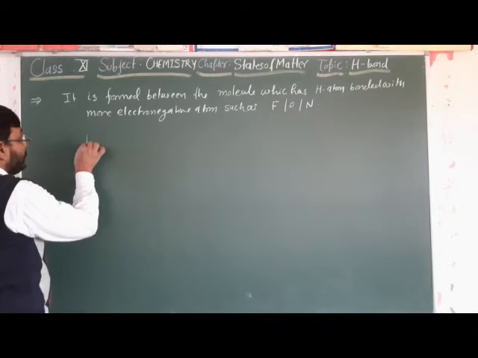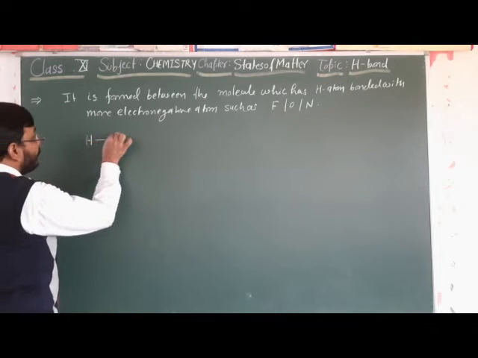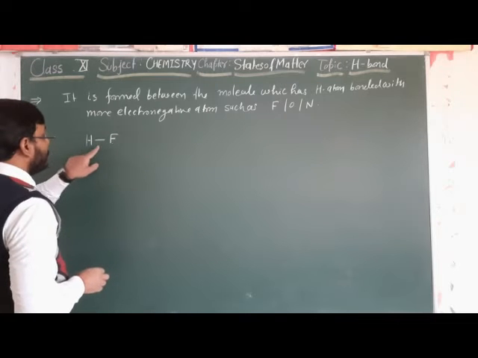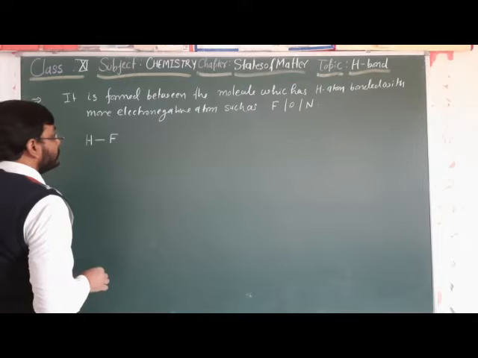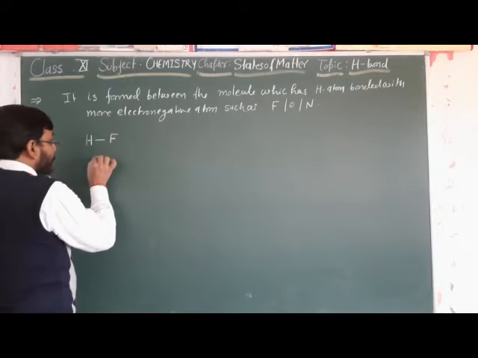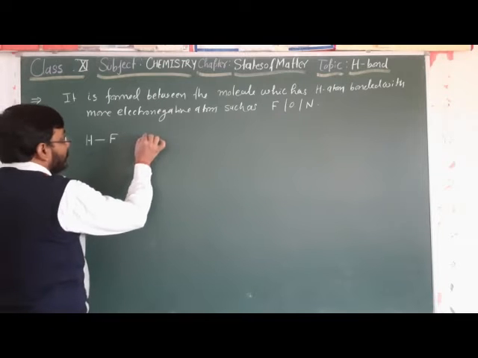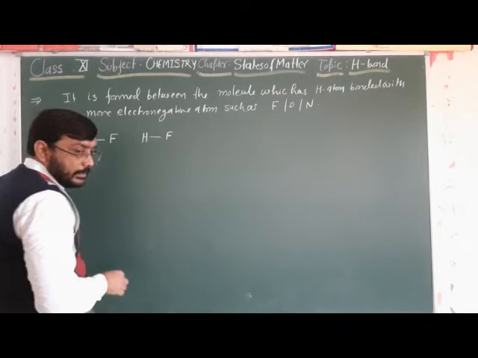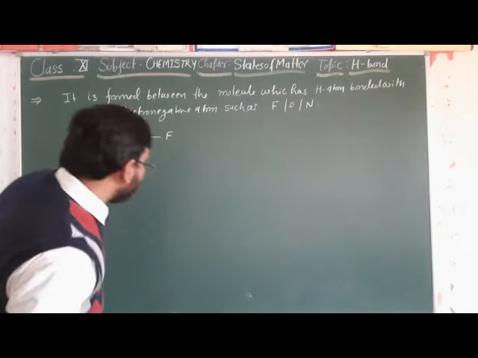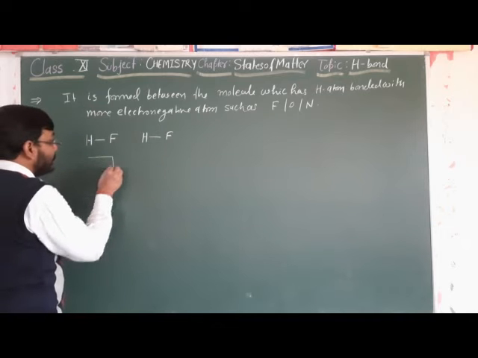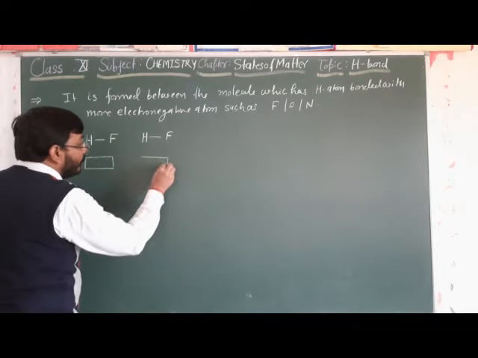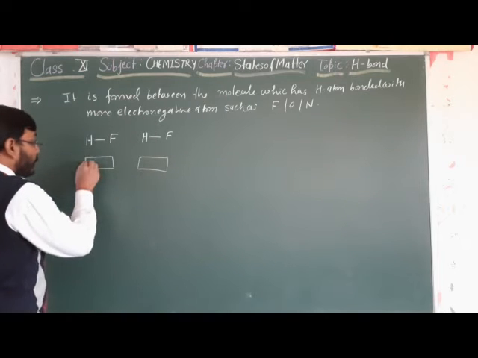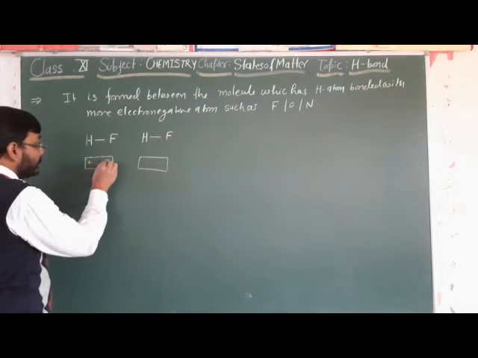For example, hydrogen and fluorine. It is a covalent compound, hydrogen bonded with the fluorine atom. So this is one molecule. Then another molecule, we have hydrogen bonded with fluorine. As we know, this is a dipole molecule, hydrogen plus